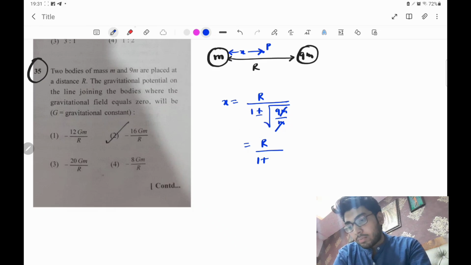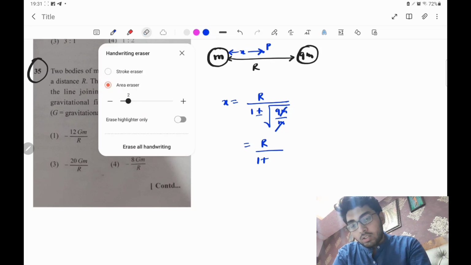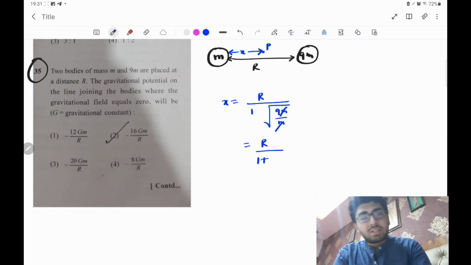Sorry, since they are talking about the gravitational field, for the field to be 0 the point has to be between the two masses. So obviously it has to be positive: 1 plus 3, so it is going to be r by 4. So at a distance r by 4 from the mass m, the gravitational field will be 0.